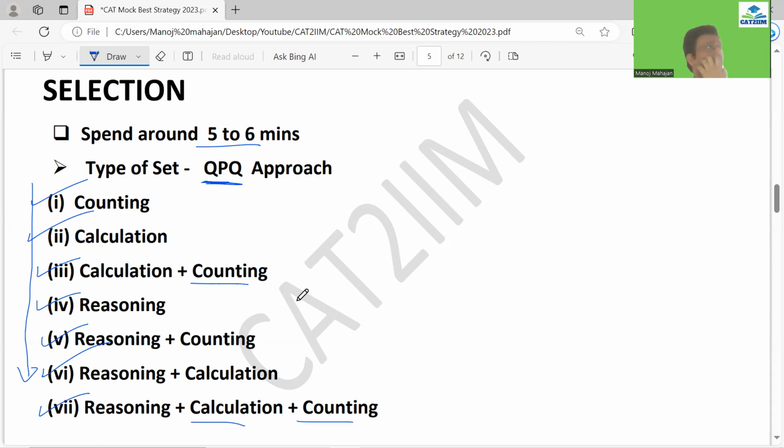So normally the selection becomes much easier when you do the classes with me. So I do tell, of course, this is something which we could have done at the beginning and this towards the end. And currently I'm running a booster course also for CAT 23 where I keep telling them this is a set which you should have done first and this towards the end, because the selection is actually a 50% game altogether in LRDI. The rest 50, if I look over here, is the other letters which I talked about. So of course, if your selection is right, you can really do well in LRDI.